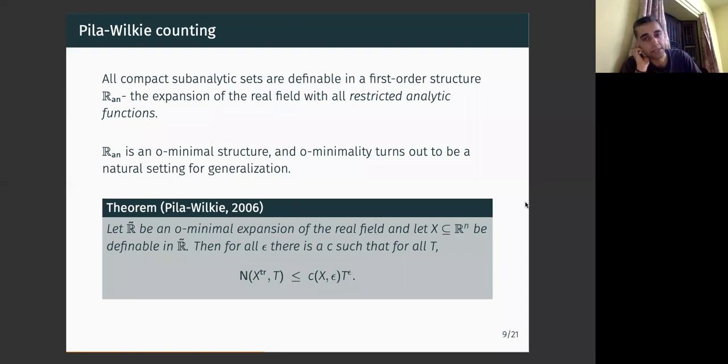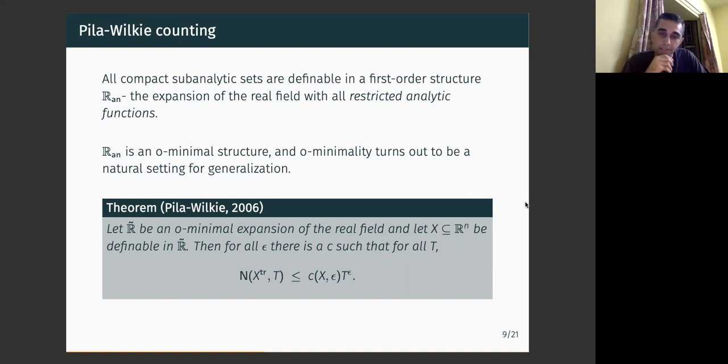Now if you have X to be a set that is, quote unquote, definable in an o-minimal expansion of a real field, then you have the same sort of result that we had for compact subanalytic sets of dimension 2.